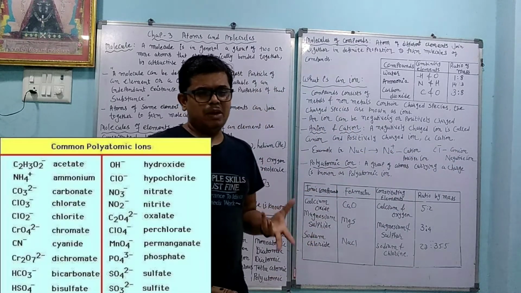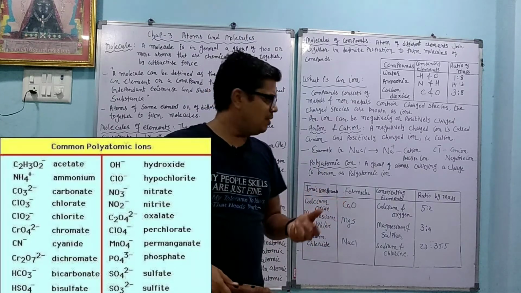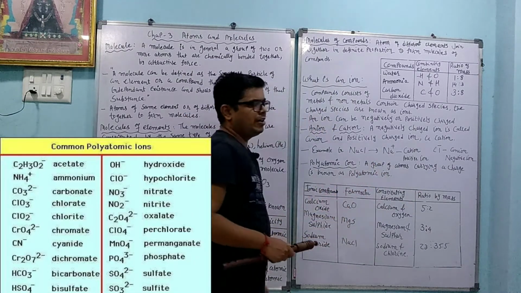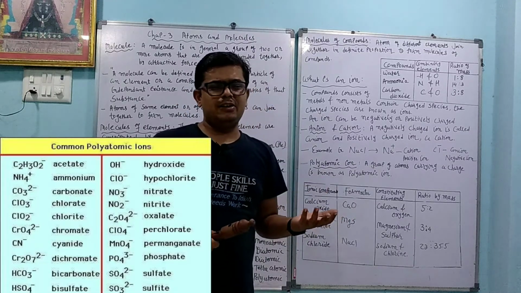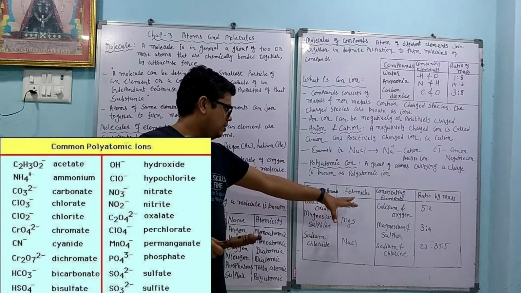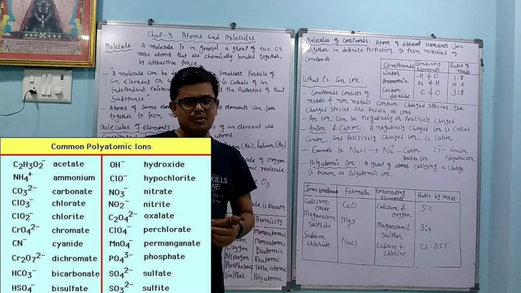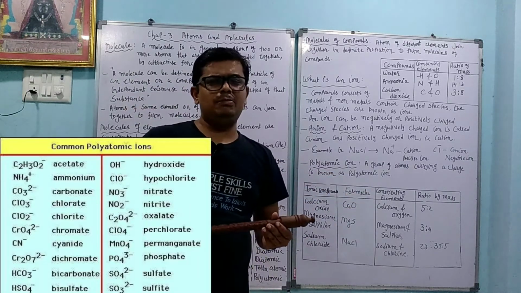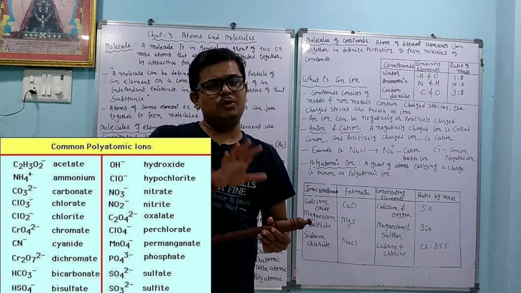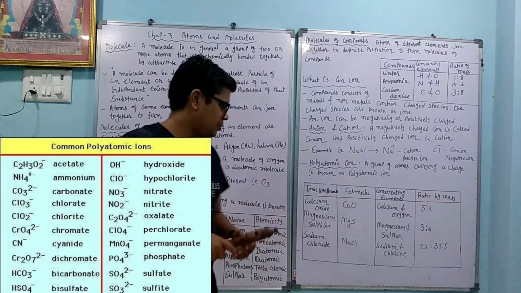Polyatomic ion. Poly means many. When there are more than 3 or 4 atoms, then we can say polyatomic. A group of atoms carrying a charge is known as a polyatomic ion. Okay, we will learn about some ionic compounds, formula, constituting element, and ratio by mass. Simple thing, ionic bond: remember that it is the attraction between positive ion and the negative ion. Positive ion is formed by losing the electron, and negative ion is formed by accepting the electron.